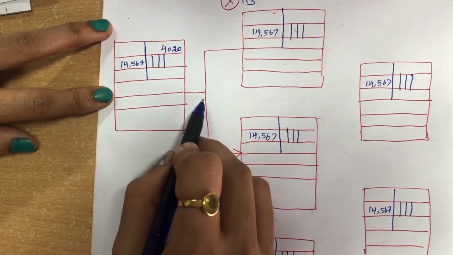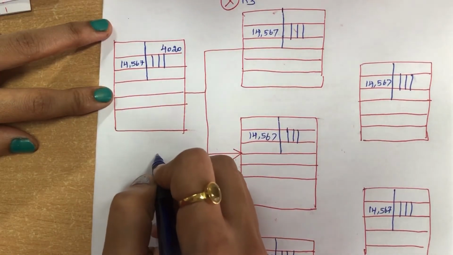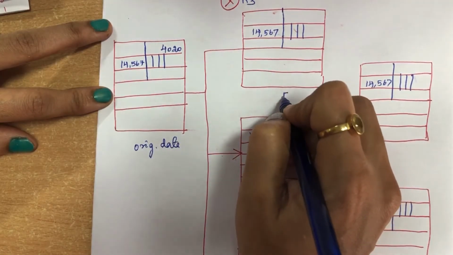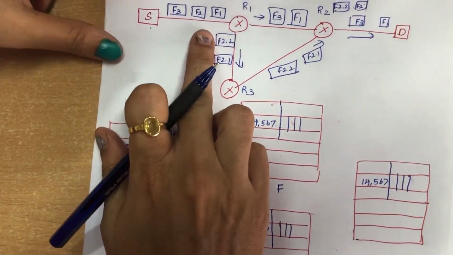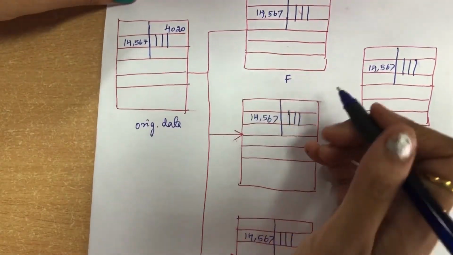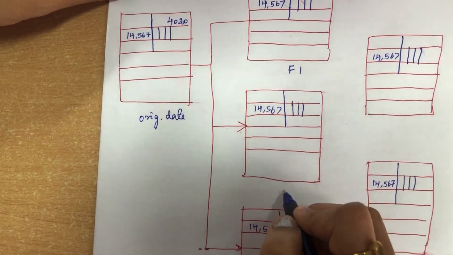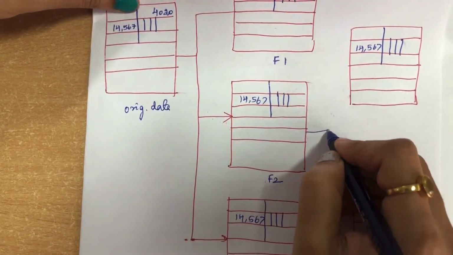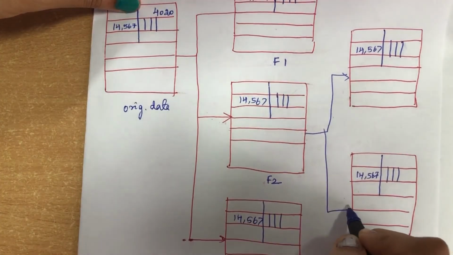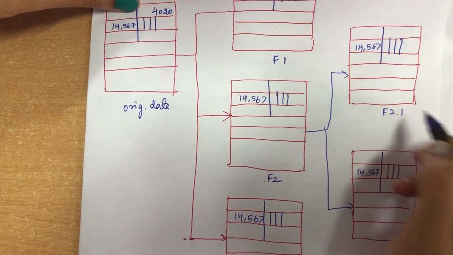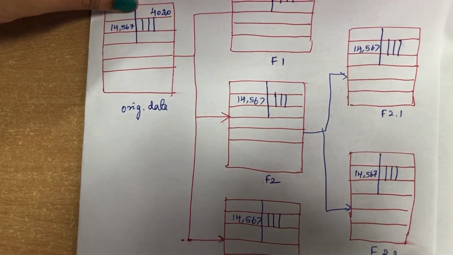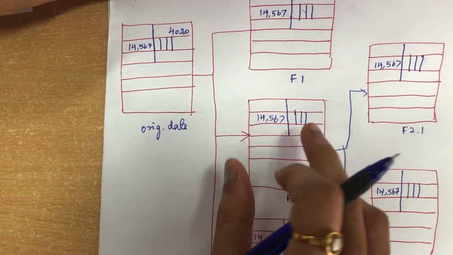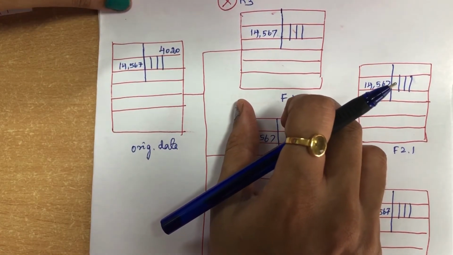Here we are dividing the original datagram into three fragments, f1, f2, f3. This is the header format for f1, and this is f2 and f3. Again this f2 is subdivided into two fragments, f2.1 and f2.2. So whenever fragmentation is done, a separate header will also be added to each datagram.